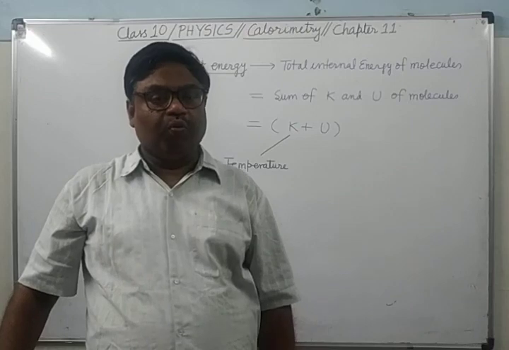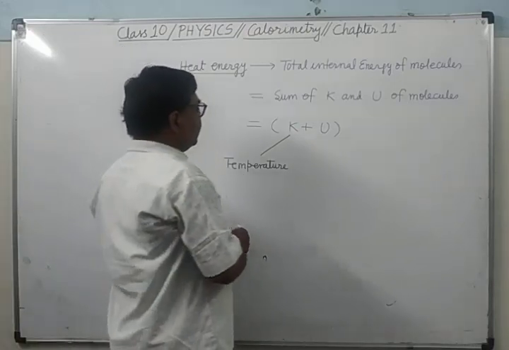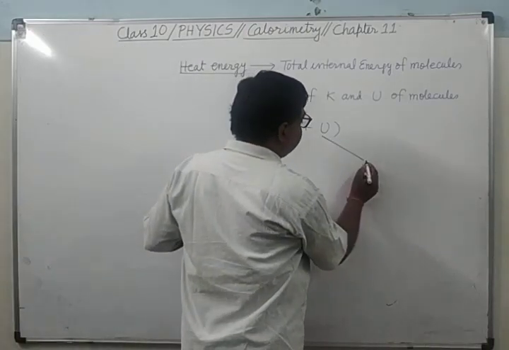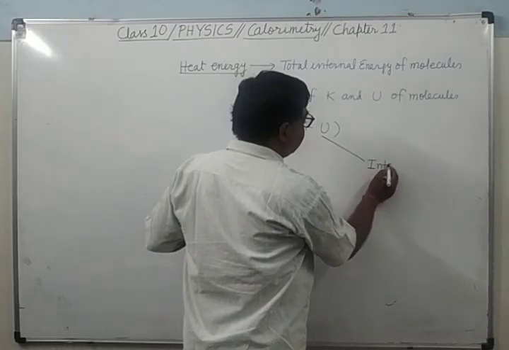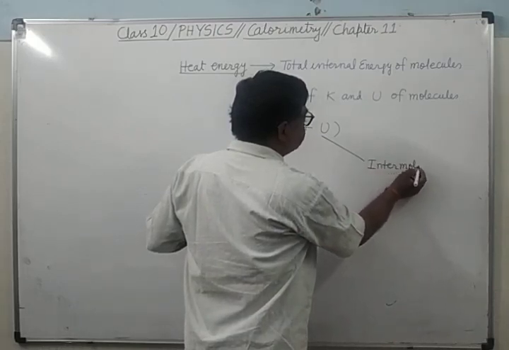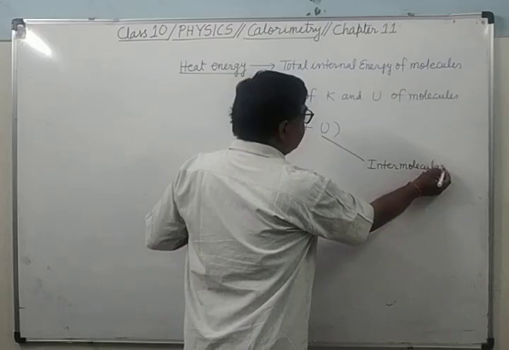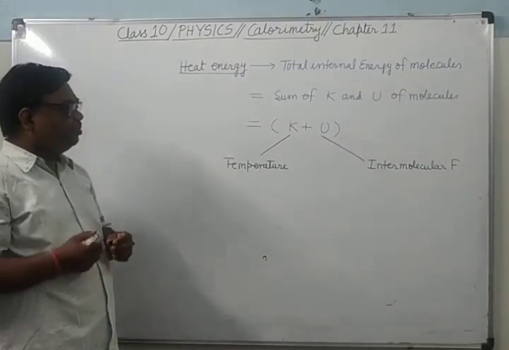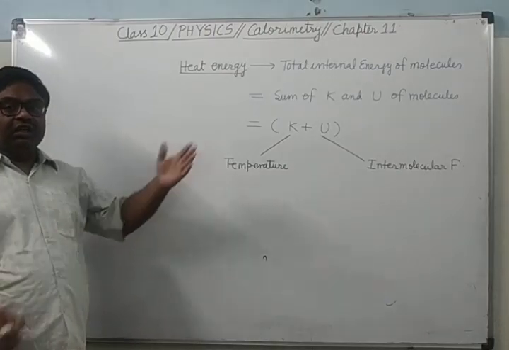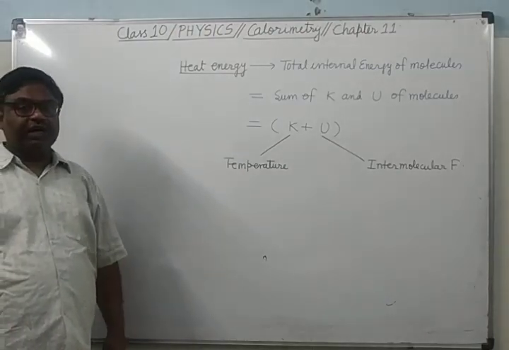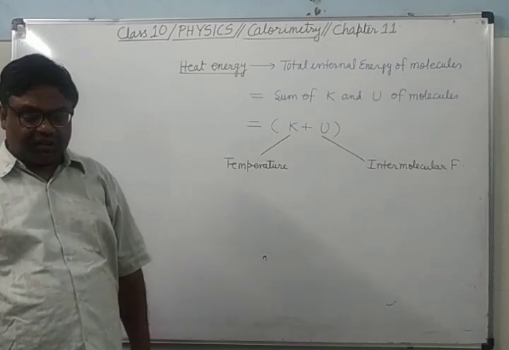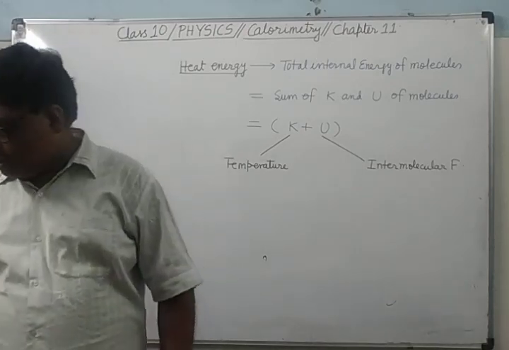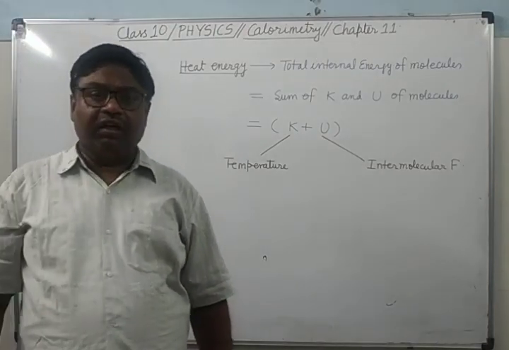Is it clear? While potential energy depends upon the intermolecular force. So heat energy is the total sum of the kinetic energy and potential energy of the molecules of the body.